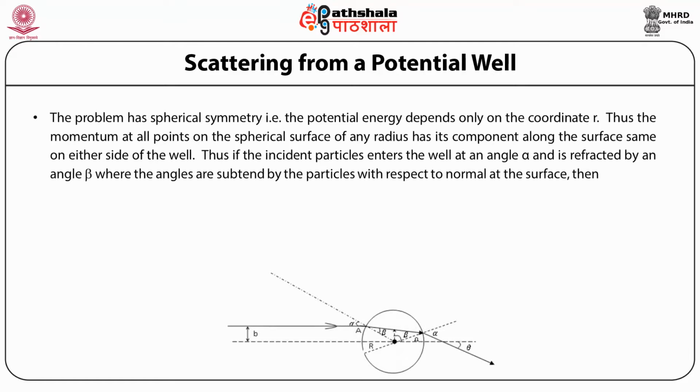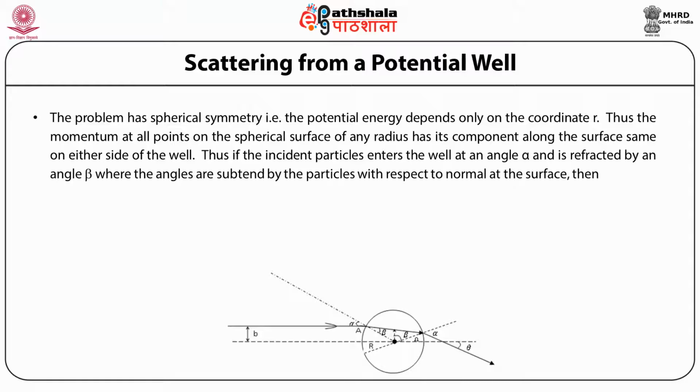So this problem has spherical symmetry, that is, the potential energy depends only on the coordinate r. Thus the momentum at all points on the spherical surface of any radius has its component along the surface equal on either side of the wall.